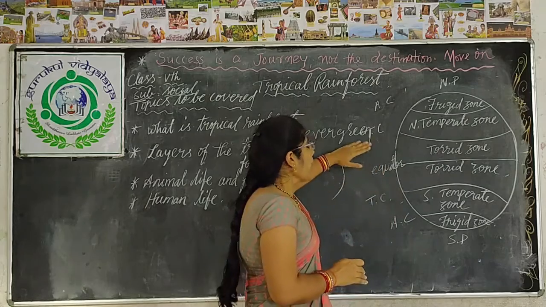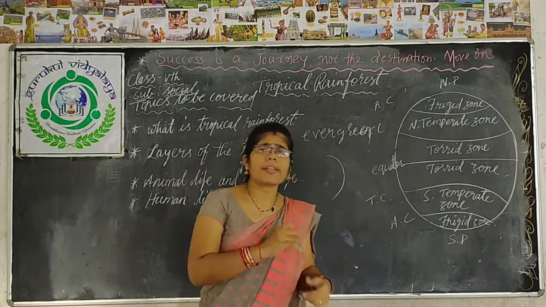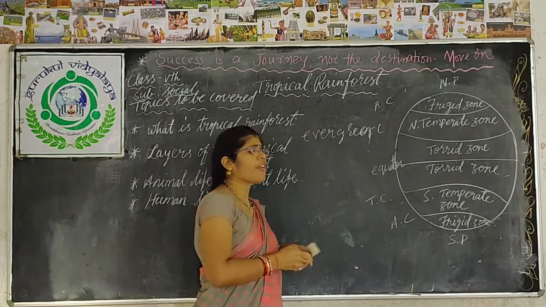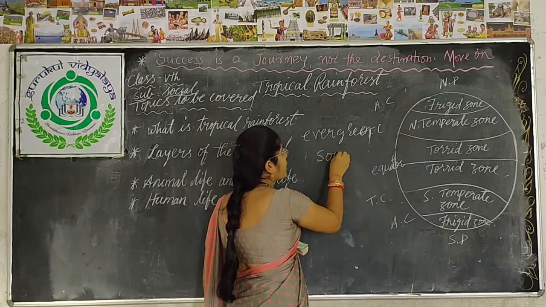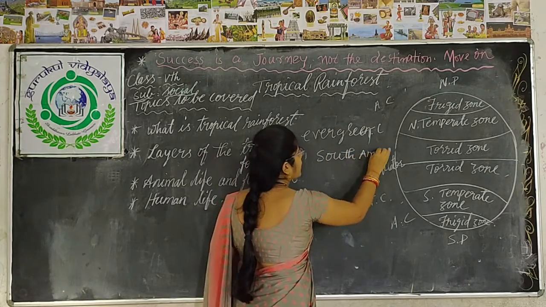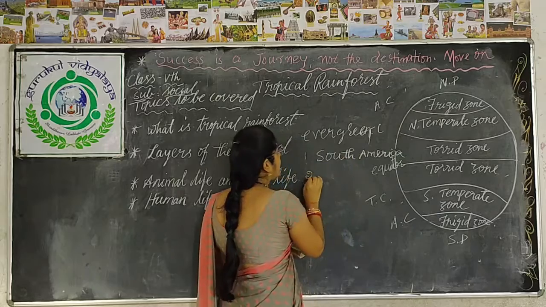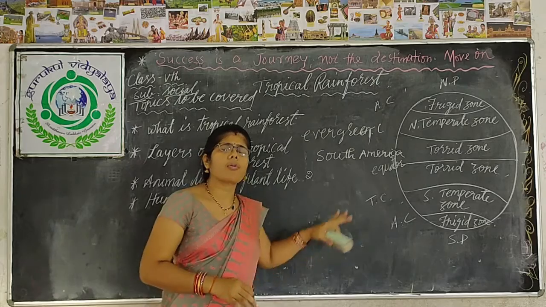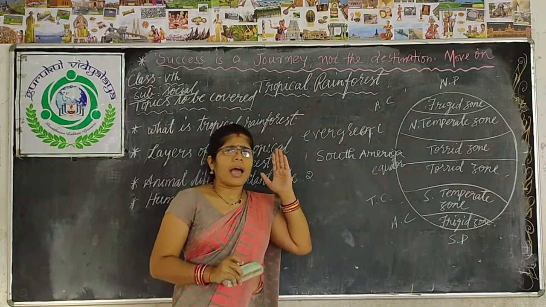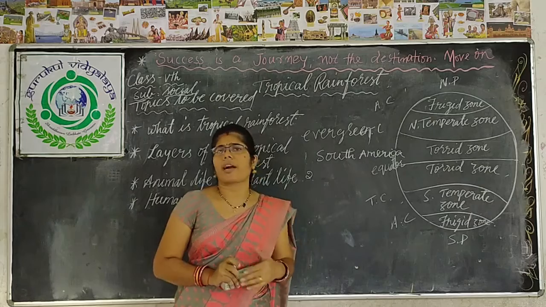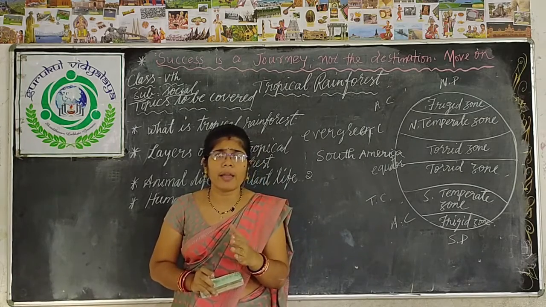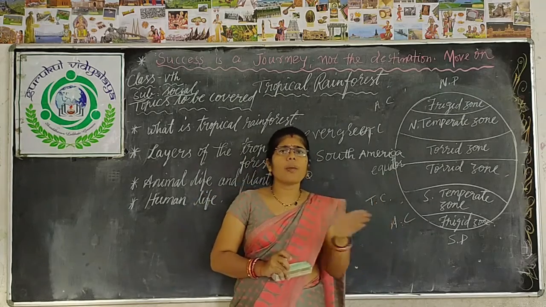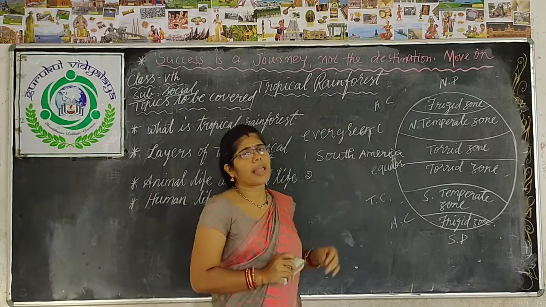Clear? Along with this, there are other places where we find it. I told you the largest rainforest is found in South America, on the banks of the river Amazon. Next, in the world map you will find that the south part of North America also has tropical rainforest, as do a large part of Central Africa and parts of Australia and Southeast Asia. Clear? In all these parts we find tropical rainforest.